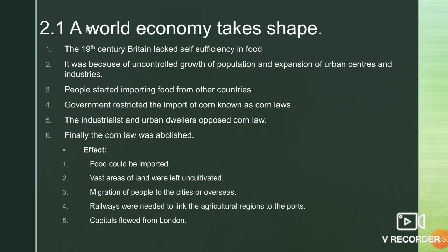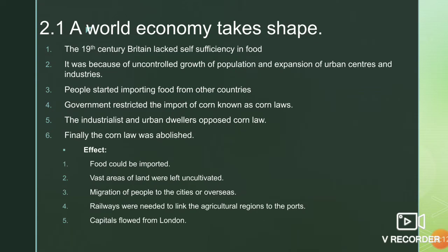But when the import was stopped, obviously in the local market, prices of food grain were increased. So against this, the industrialists and urban dwellers opposed Corn Law. Finally, Corn Law was abolished, and its effects were: number one, food could be imported at cheaper rate.